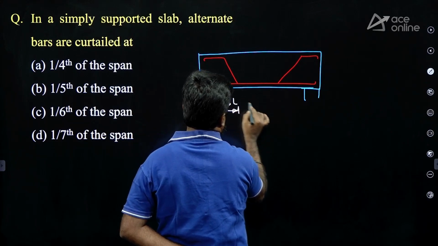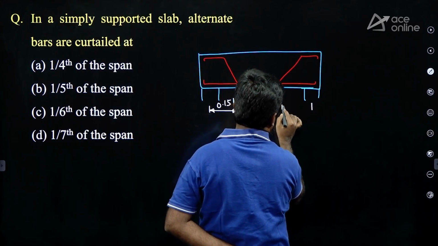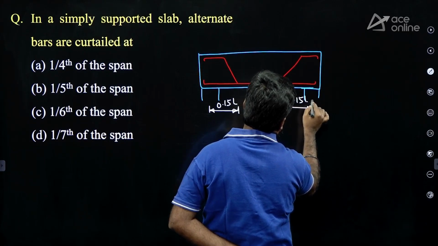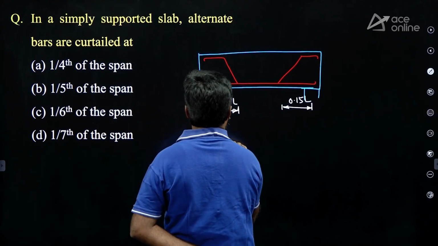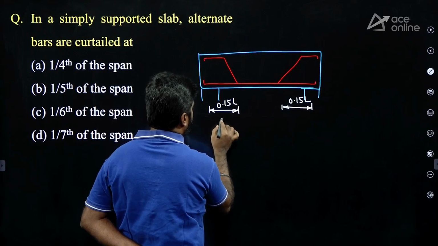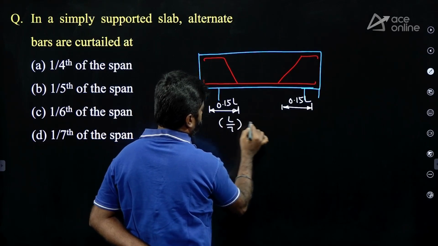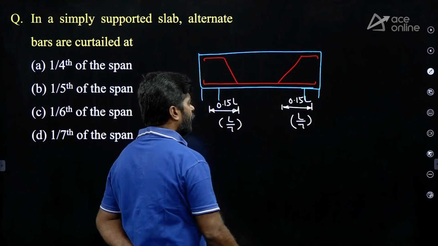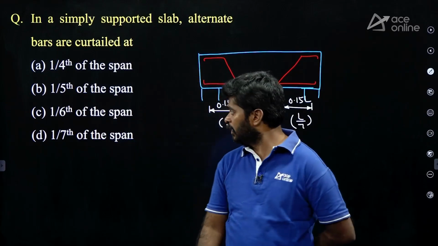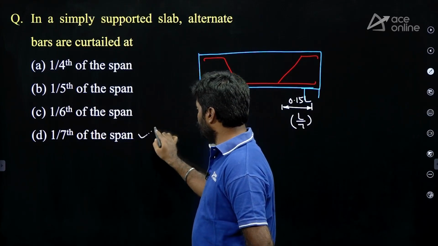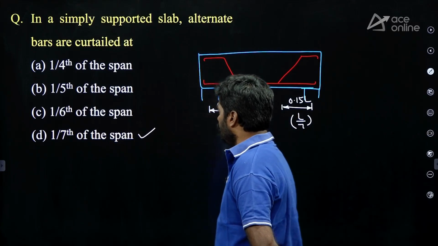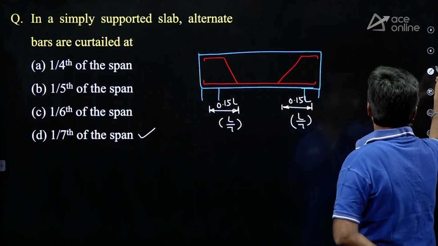0.15 L from the center of the support. Either you can curtail or you can provide bent up bars, nothing wrong. 0.15 L means L by 7. Either you can say 0.15 L or you can say L by 7. It is 1/7 of the span. Option D is correct.